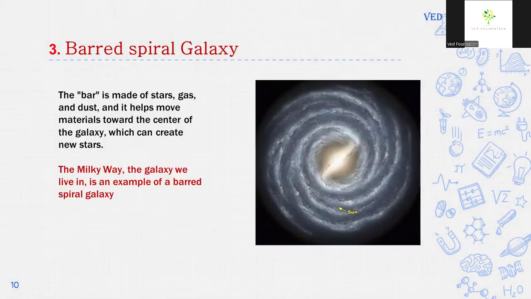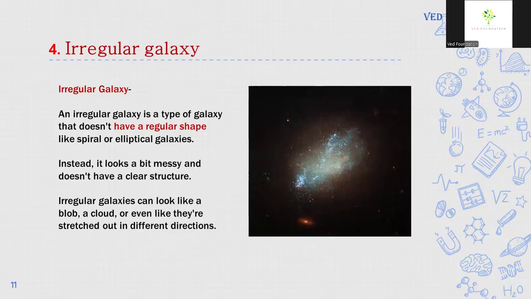The bar is made up of stars, gas and dust and it helps move material towards the center of the galaxy which can create new stars. The Milky Way, the galaxy we live in, is an example of bar spiral galaxy.